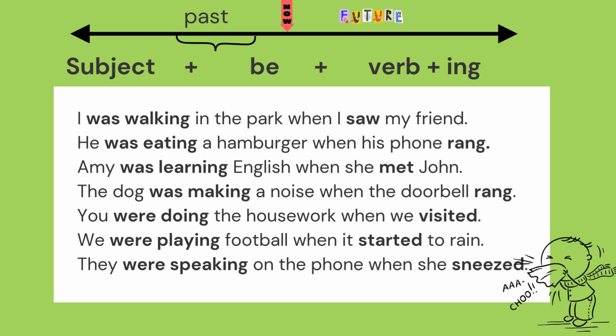So let's look at these second verbs again. The ones highlighted here. Saw. So see, saw. Ring, rang. Meet, met. Ring, rang. Visit, visited. Start, started. Sneeze, sneezed. So you see you use the past tense for the end of the sentences. The short action is the past tense, and the long action, I was walking in the park, is a continuous tense.